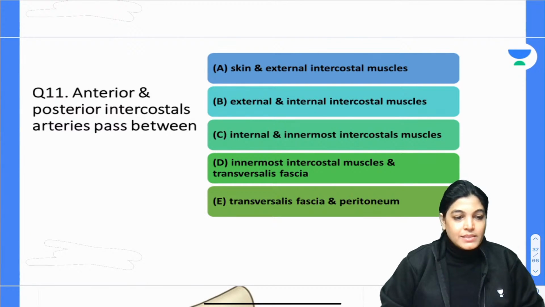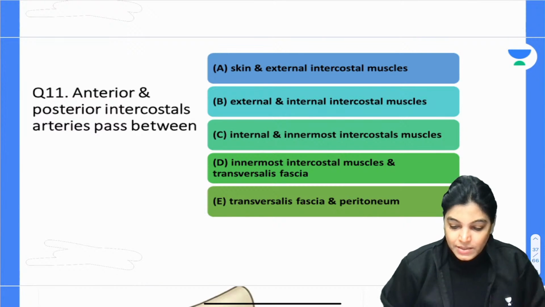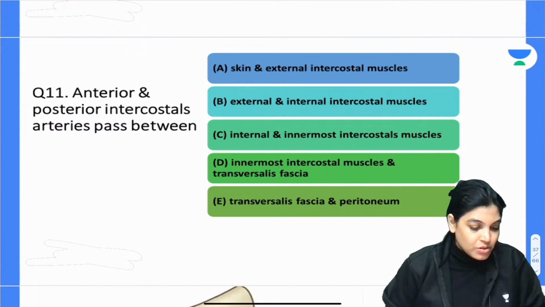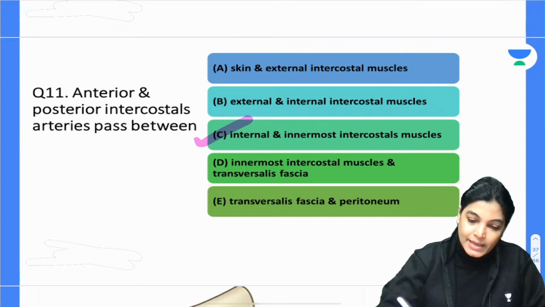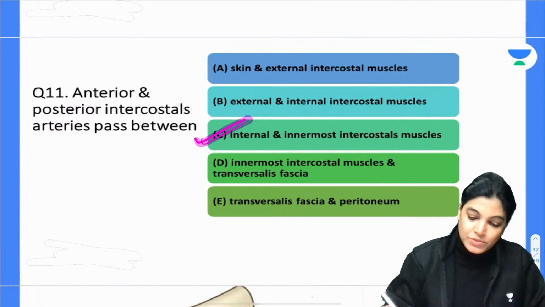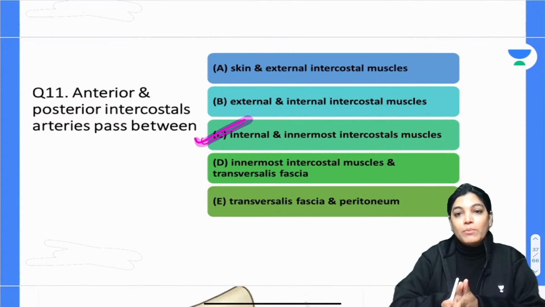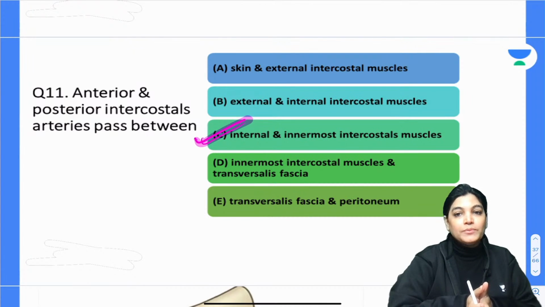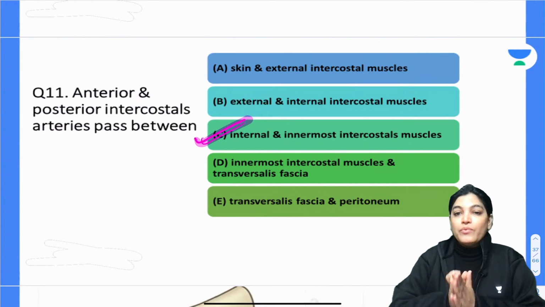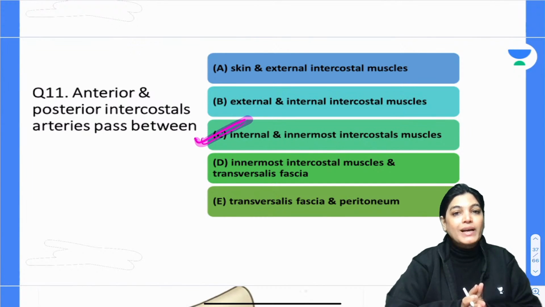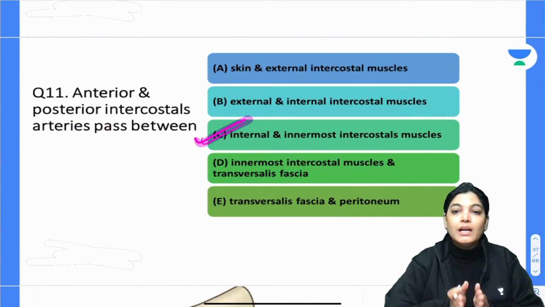Okay, I got the answer as C, internal and innermost intercostal muscle. Absolutely correct. If we talk about the neurovascular bundle of nerve, vein and artery, passing between which two intercostal muscles, the correct plane is between the middle and the innermost layer.